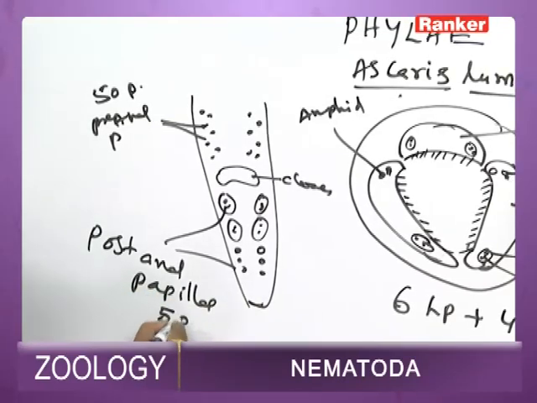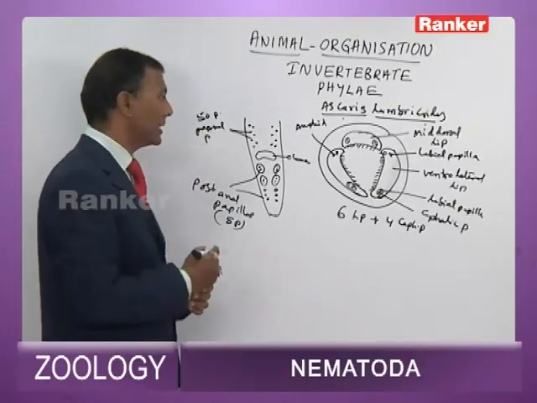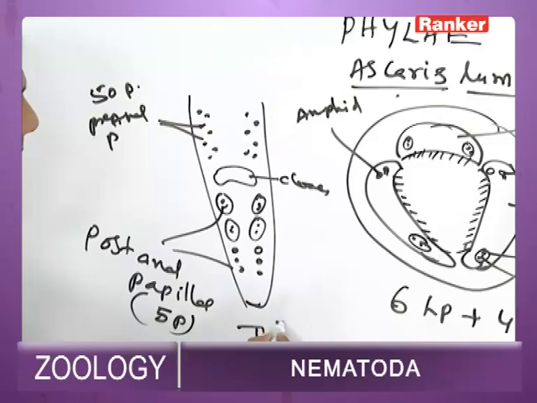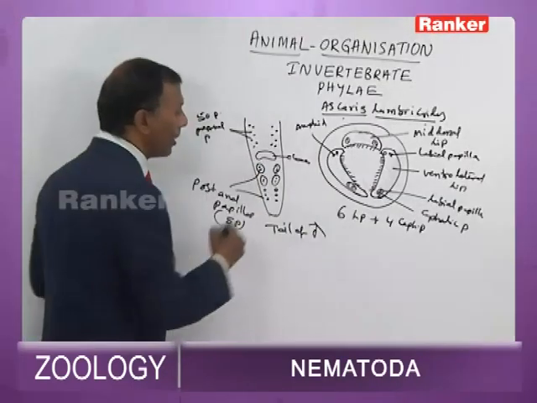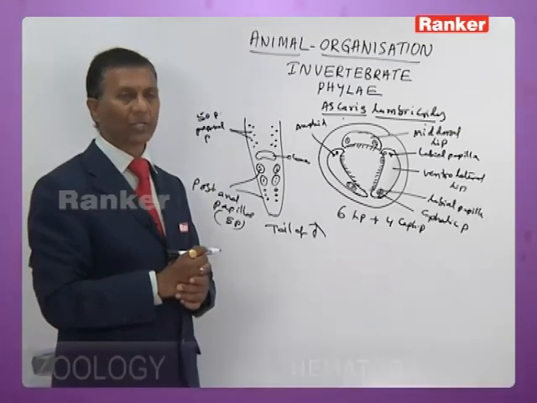So 5 pairs of postanal papillae and 50 pairs of preanal papillae are present in the tail of the male. All these papillae help in clasping the female at the time of copulation.